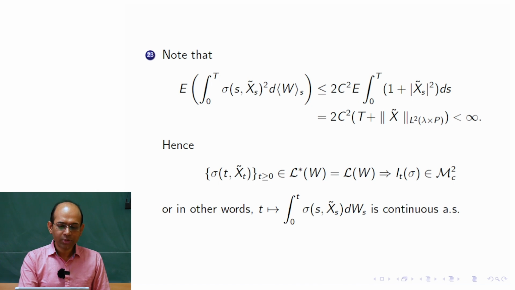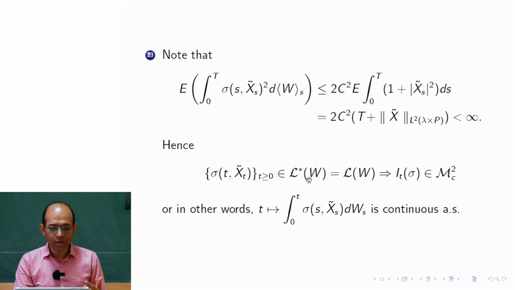So why are we doing that? Because we do this to use the theorem that we have done earlier: if a stochastic process is such that this whole thing is finite, then it is in the class L star of W, of this measure, and then the integration of sigma with respect to the martingale W would be a square integrable continuous martingale. So since this is finite, we are using the theorem we have already visited in the second week or maybe earlier.